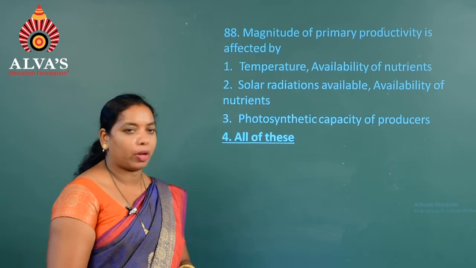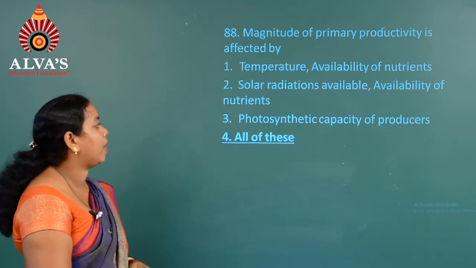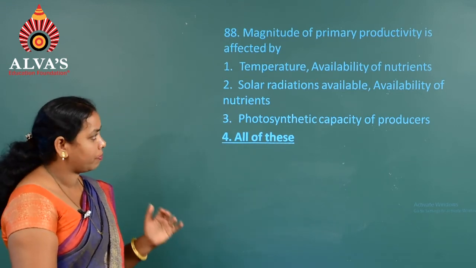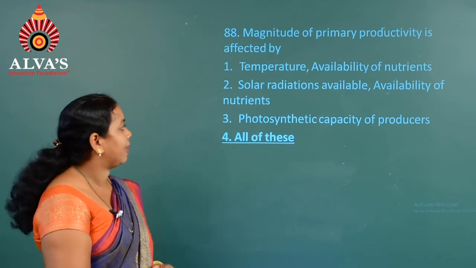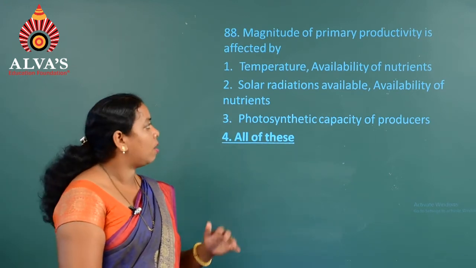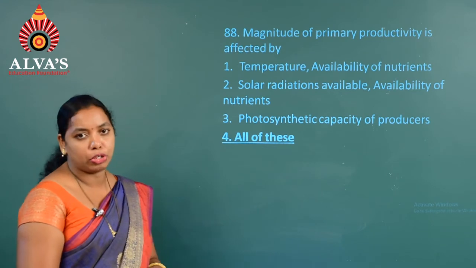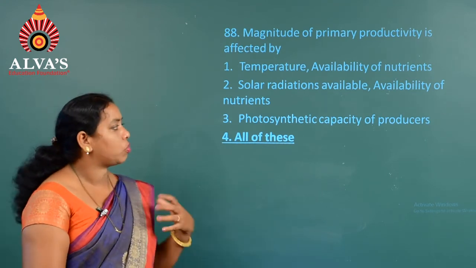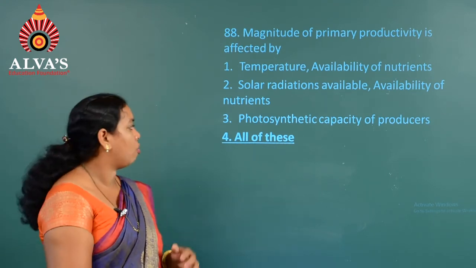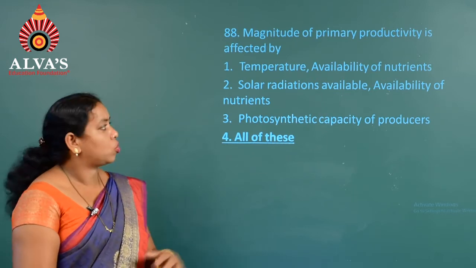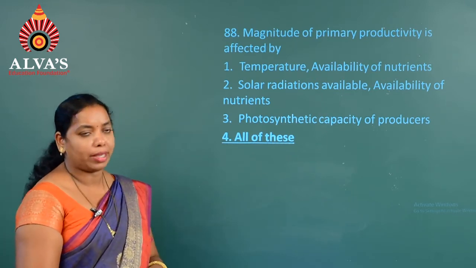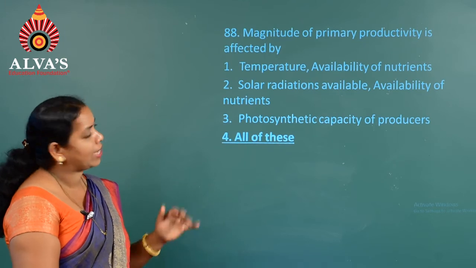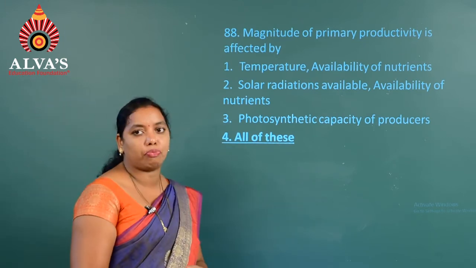The magnitude of primary productivity is affected by: first, temperature and availability of nutrients; second, solar radiation and availability of nutrients; third, photosynthetic capacity of producers; fourth, all of this. So, all these factors affect the productivity rate, as a result the answer is all of this, the fourth one.